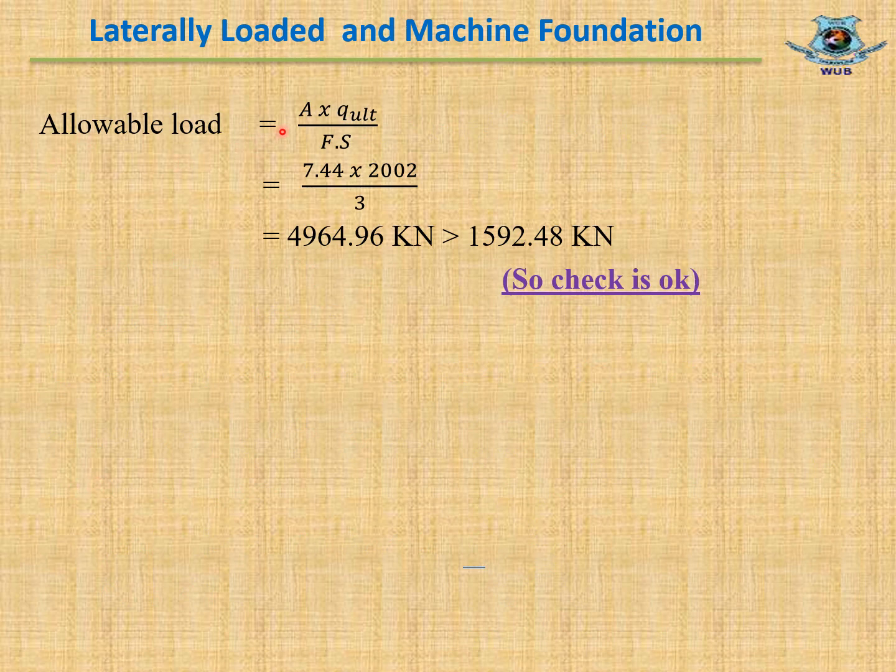Allowable load equal to A into Q ultimate divided by factor of safety equal to 7.44 into 2002 divided by 3. Finally, allowable load equal to 4964.96 kilonewton, which is greater than 1592.48 kilonewton. As this value is greater than the total frictional resistance, it is okay.